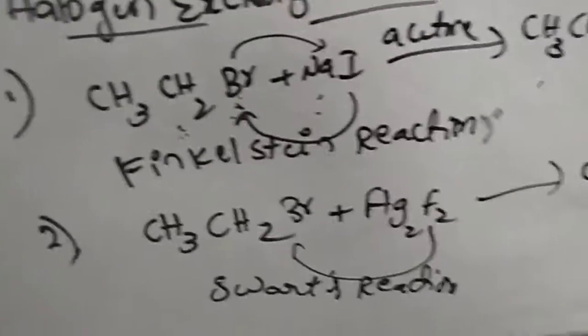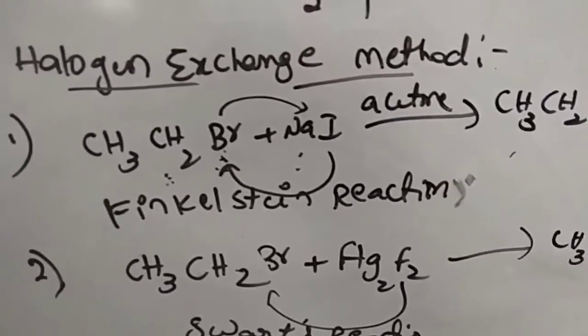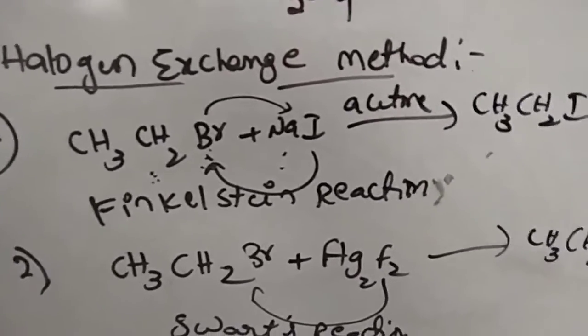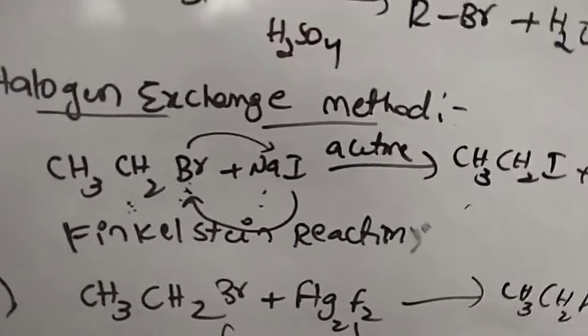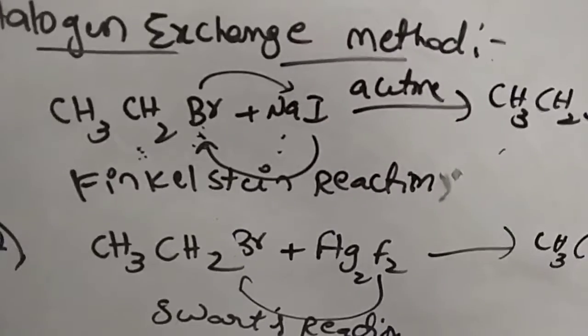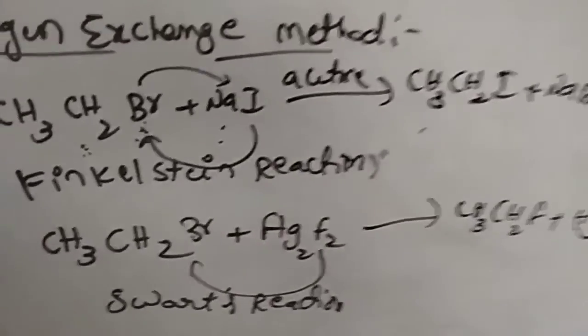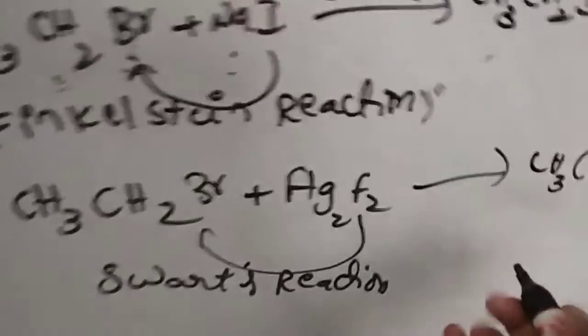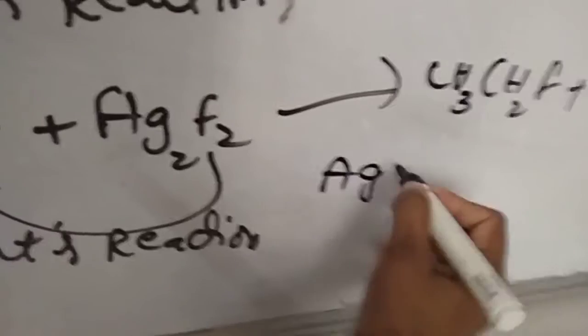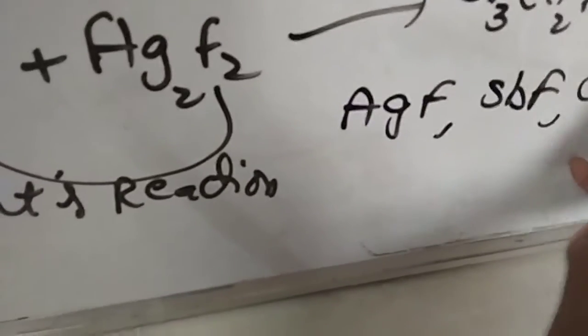So here we are studying two types of reactions in the halogen exchange method. First one, CH3 CH2Br, alkyl bromide, reacting with sodium iodide in presence of acetone gives alkyl iodide plus sodium bromide, called Finkelstein reaction. And alkyl bromide reacting with any metallic fluoride, not only Hg2F2, here we can take AgF, SbF, cobalt F2.